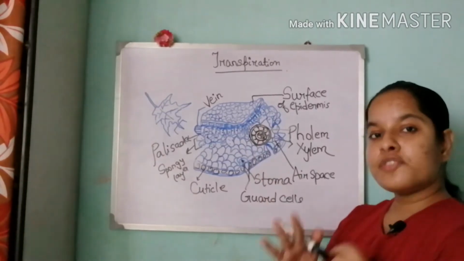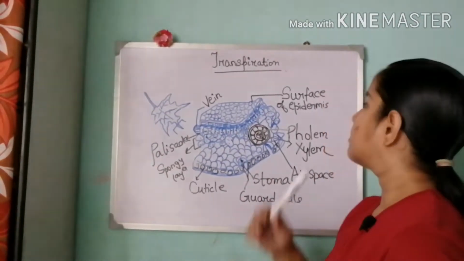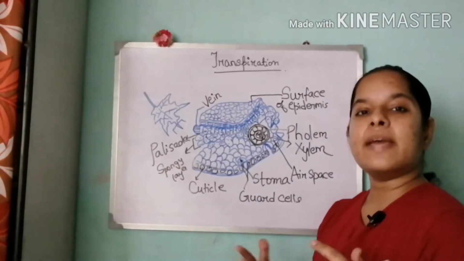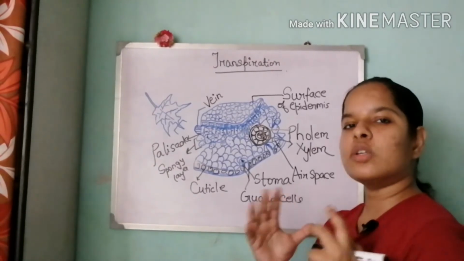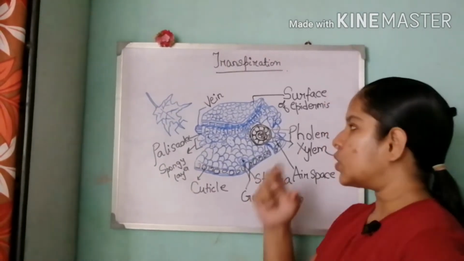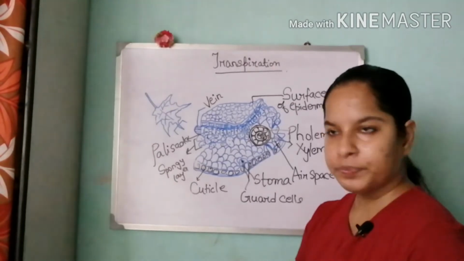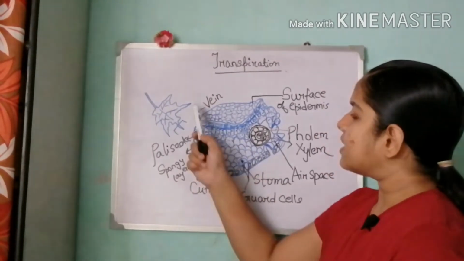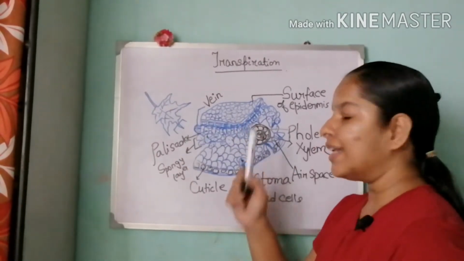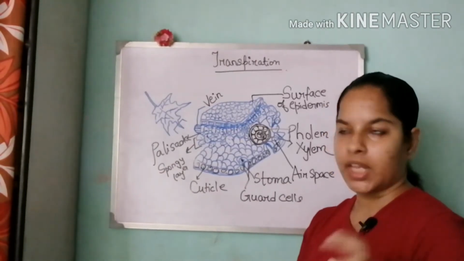The first thing which we will see under the microscope is the surface of the epidermis. What is epidermis? We know epidermis is the outer layer of a part. So this is the outer part of the leaf. If we see the veins and the whole body, that is called the mesophyll layer.